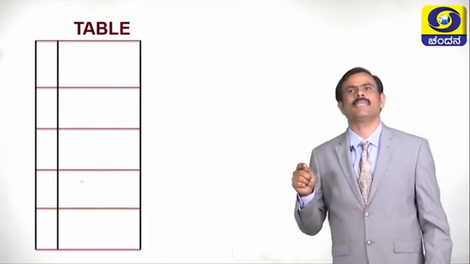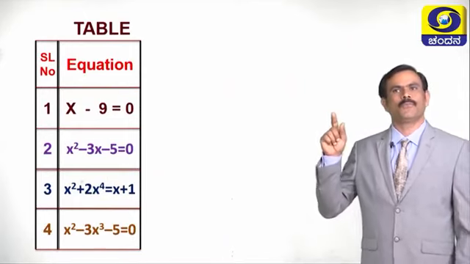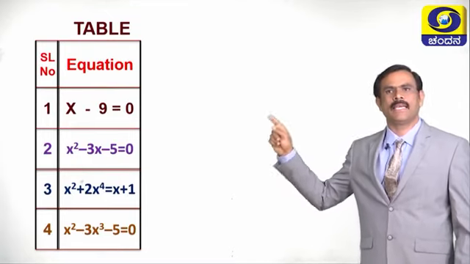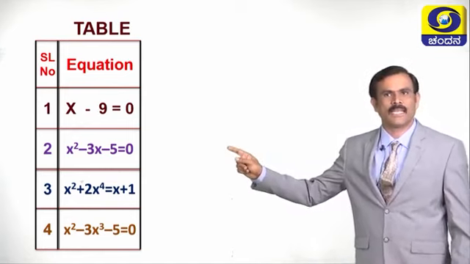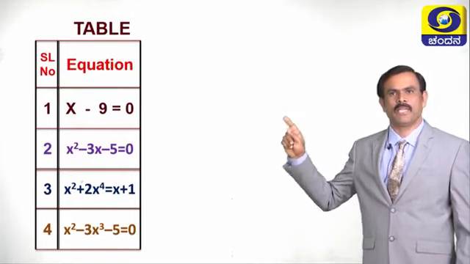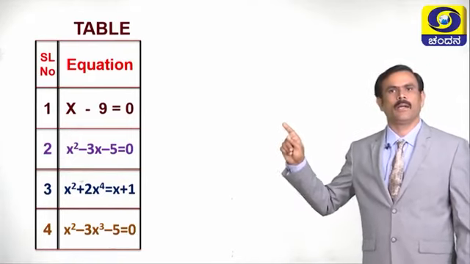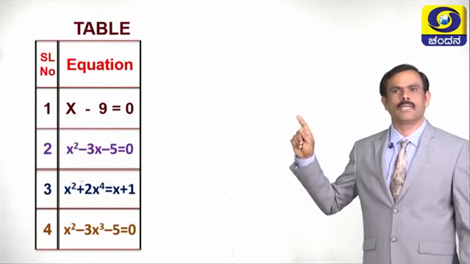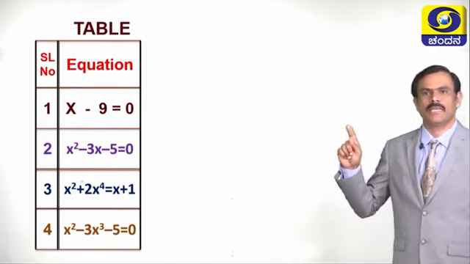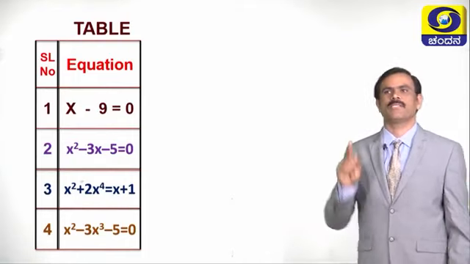Children, see the table. How many equations you can see in this table? 4 equations. What is the first equation? X minus 9 equals 0. What is the second equation? X square minus 3x minus 5 equals 0. What is the third equation? X square plus 2x to the power of 4 is equal to x plus 1. What is the fourth equation? X square minus 3x cube minus 5 equals 0.